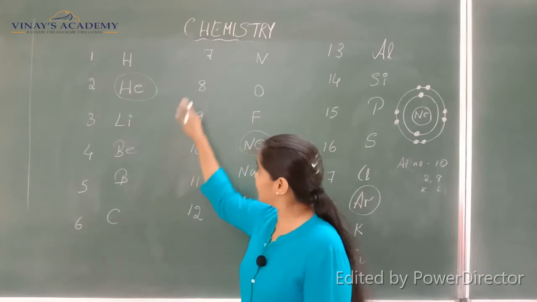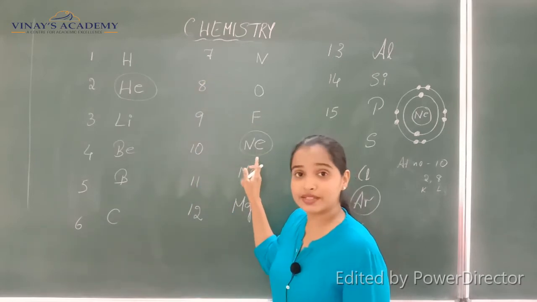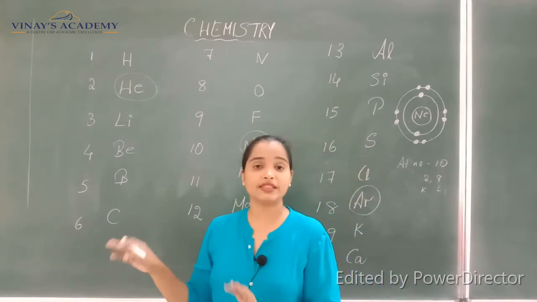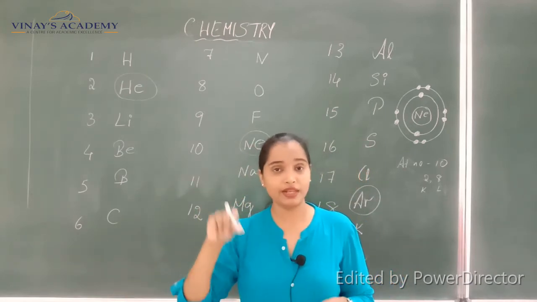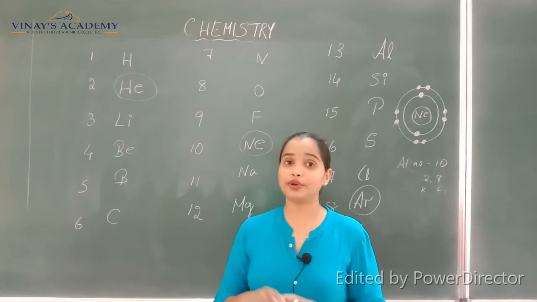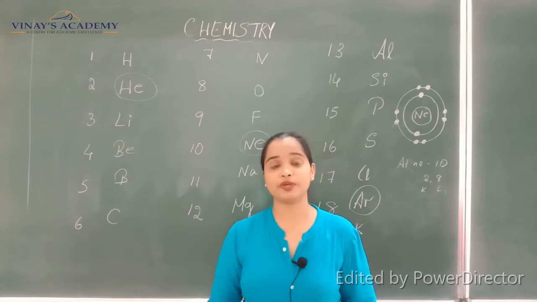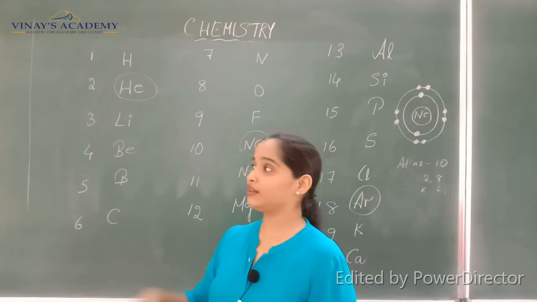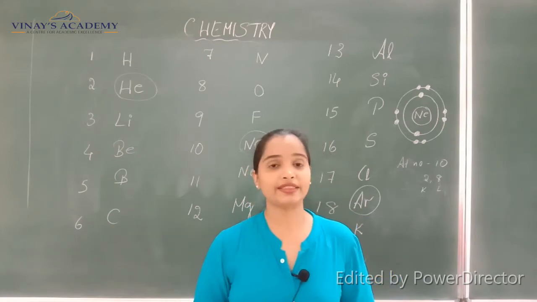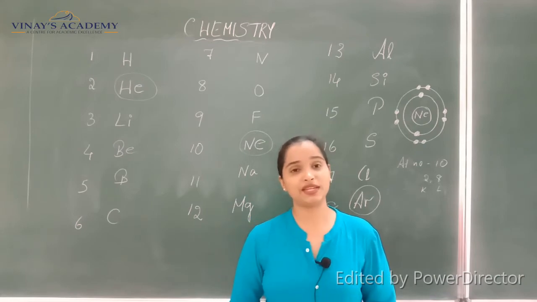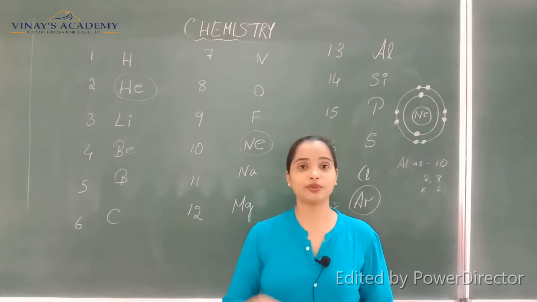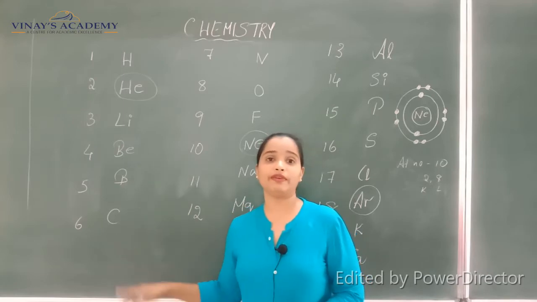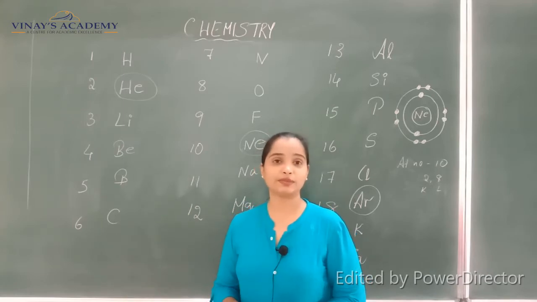Then on the remaining elements, they try to follow the nearest noble gas, neon. I have not written this in the format of the periodic table, because you don't have thorough knowledge of the periodic table yet. Once we learn about that, then we can easily write it in the format of the periodic table itself. Here I have written it in a simple way with the atomic number as well as the element.